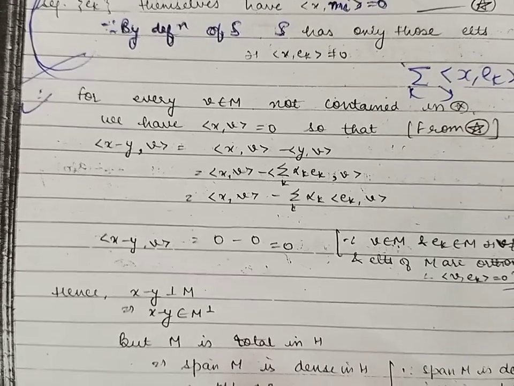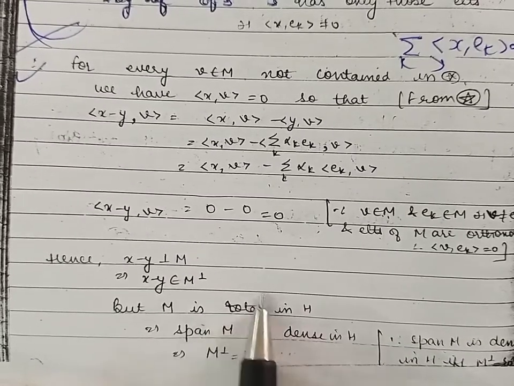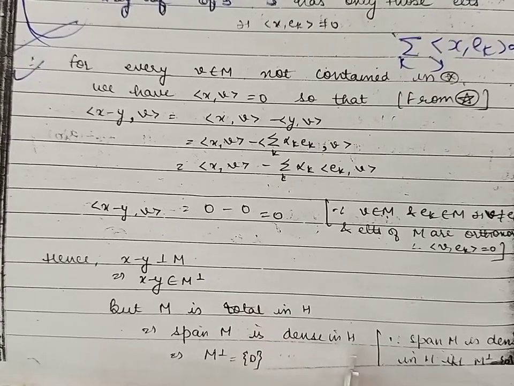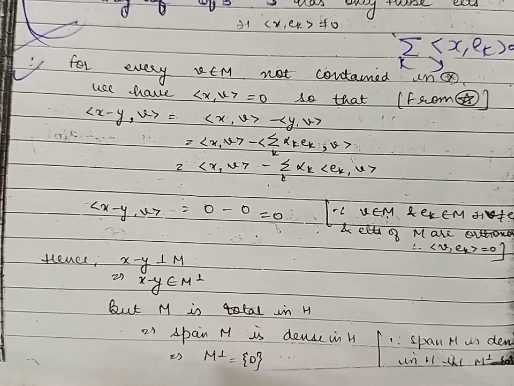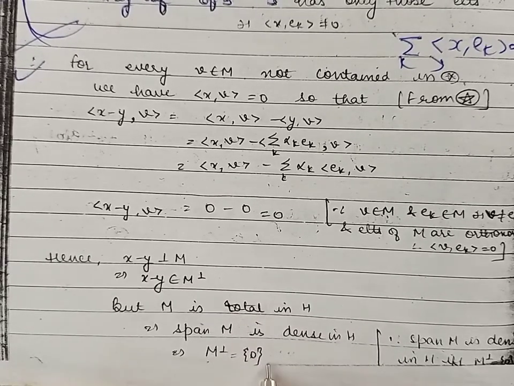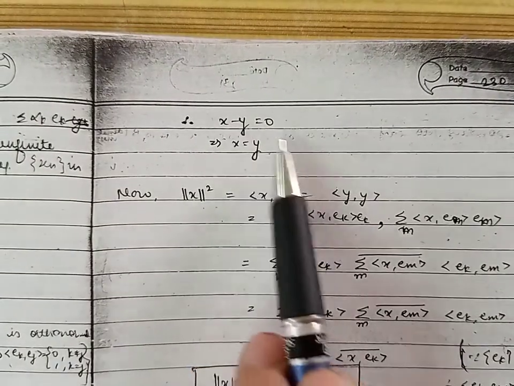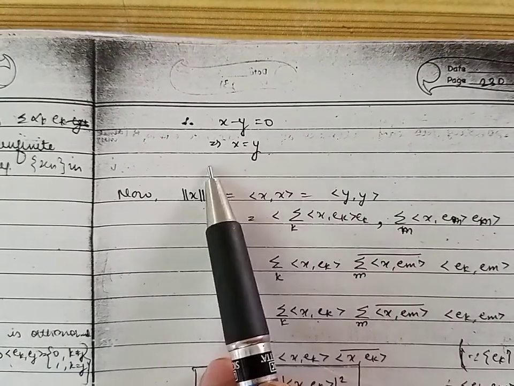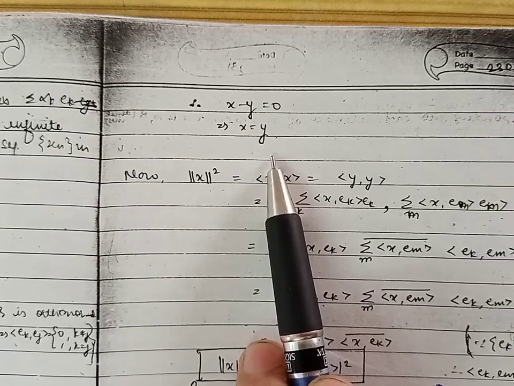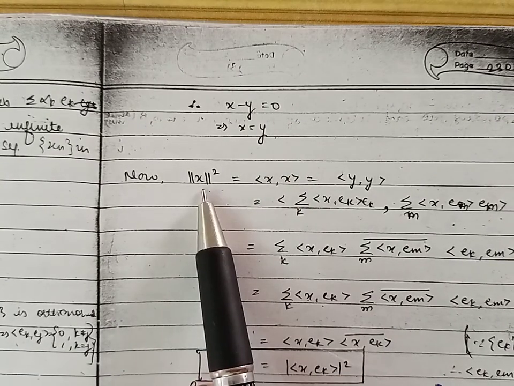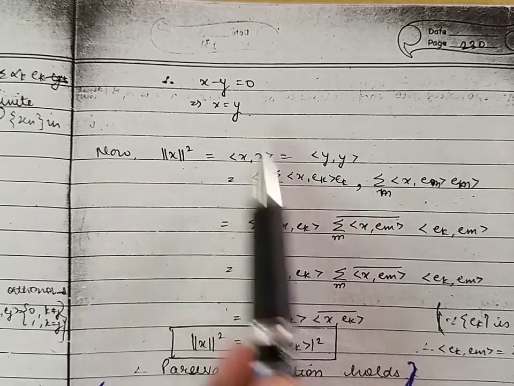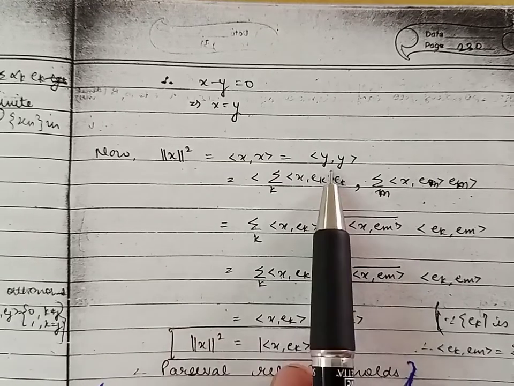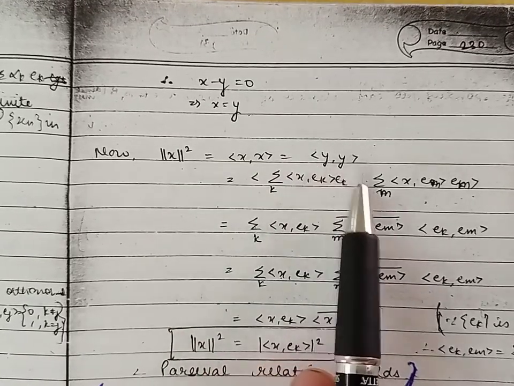Now because we are given M is total in H, by definition of total, span M is dense in H. Again by using the lemma, if span M is dense in H, then orthogonal complement of M is 0. It means this element will also be 0. So we get x minus y is equal to 0. It means x and y are same. Now let us consider x norm square. By definition, x norm square means inner product of x with itself. Now because x and y are same, we can write it as inner product of y with y.